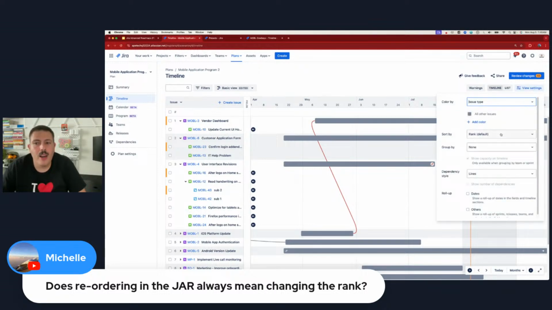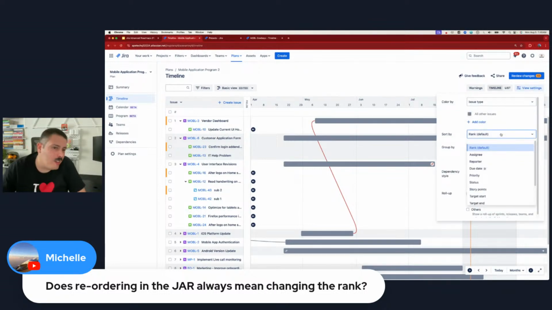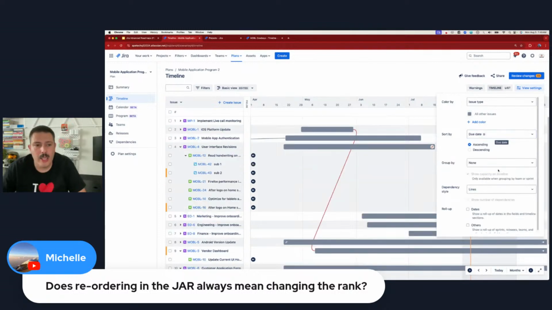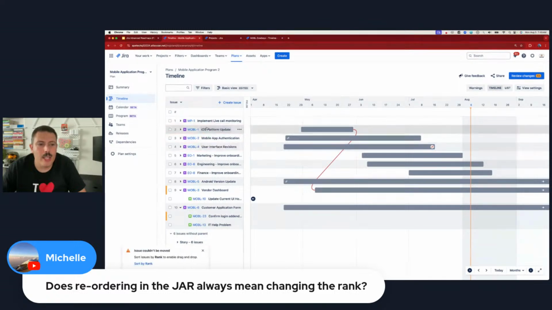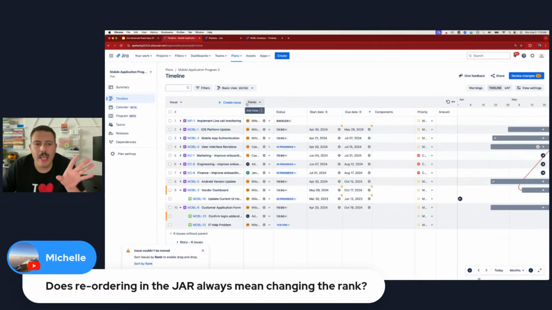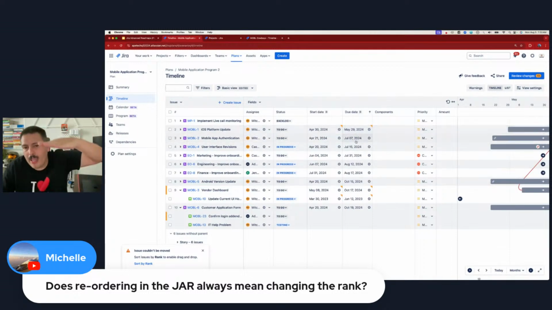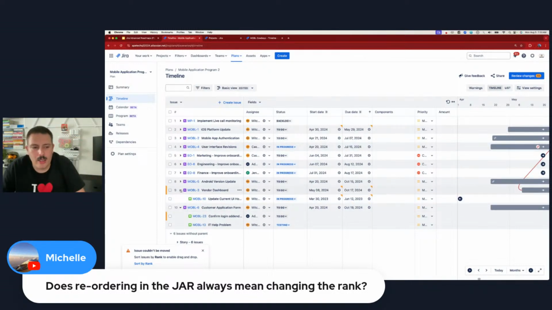Unfortunately, if you're like, well, I don't like that, I want to do it by due date. Well, you can sort by due date, but now you lose the rank. So now I can't move dates. Jira will not let me move this because it's strictly based off this due date field. So as you can see, it's going to show me May, then July, then August, then October. It's going to give it to me in the right order based on that due date.